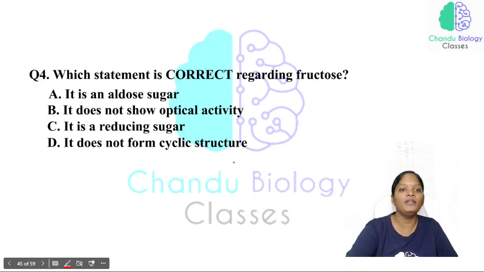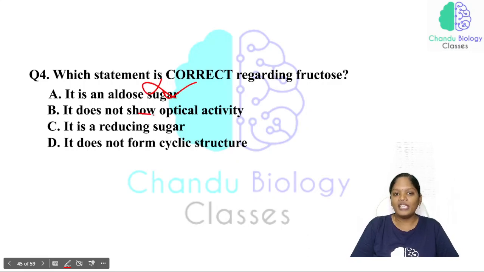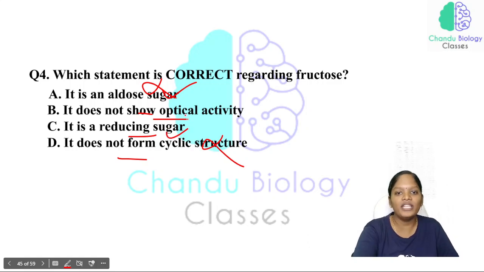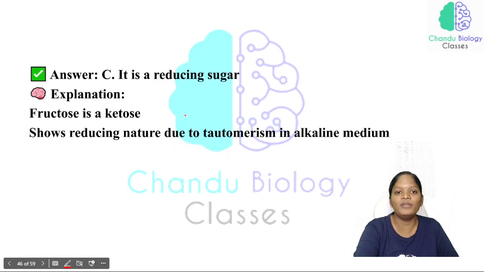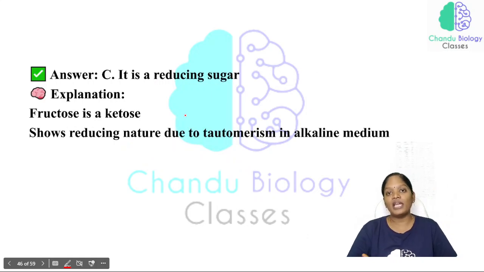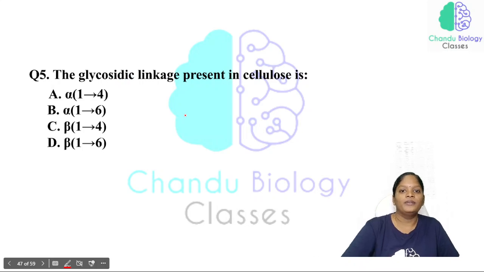This is very important. Now, which statement is correct regarding fructose? It is an aldose sugar: no, it is wrong. It does not form a cyclic structure: again, it can form a cyclic structure. It does not show optical activity: no, it shows optical activity. It is a reducing sugar: of course, it is a reducing sugar. So the correct answer for this question is that it is a reducing sugar.